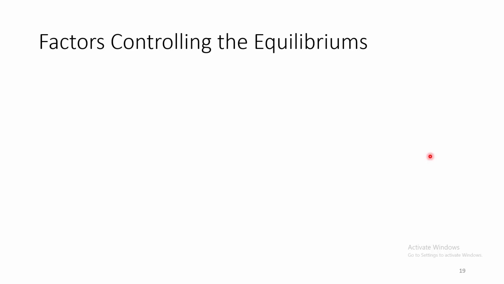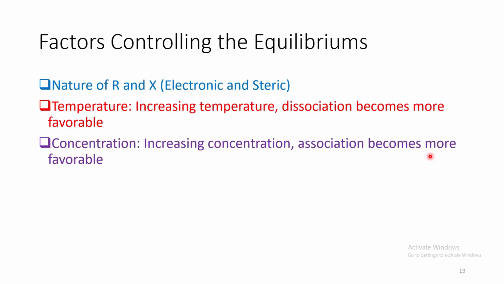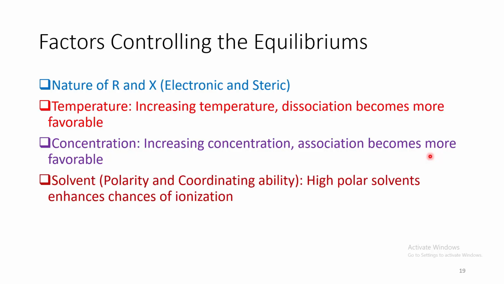Now, what are the factors that control this equilibrium? Nature of alkyl group and halide. They can be both electronic as well as steric. Temperature: on increasing temperature, dissociation becomes more favorable. On increasing concentration, the association becomes more favorable. Solvent: both polarity as well as coordinating ability. A highly polar solvent enhances the chances of ionization.